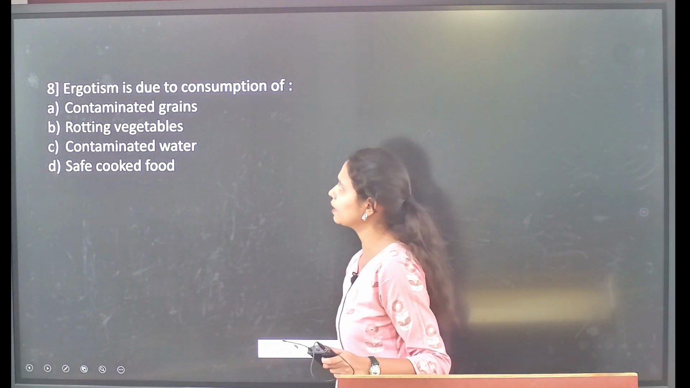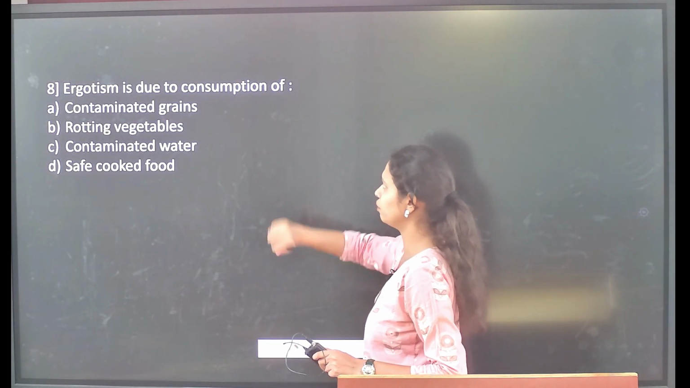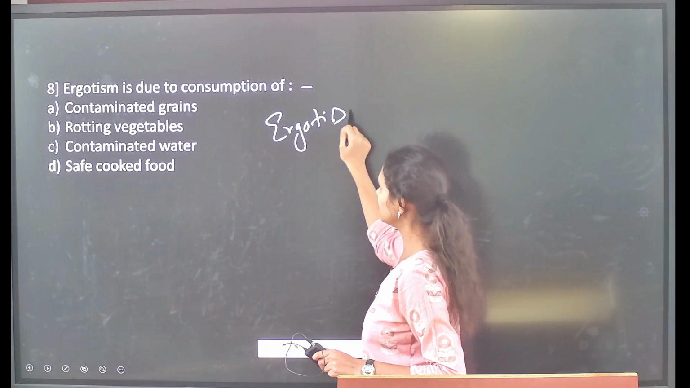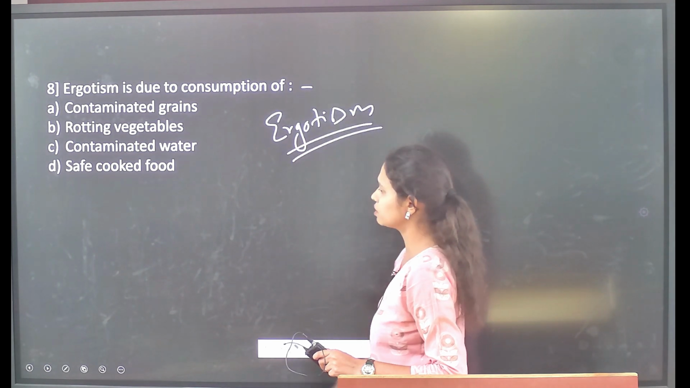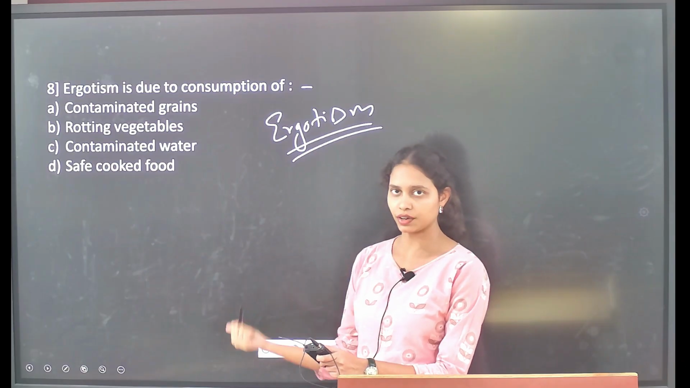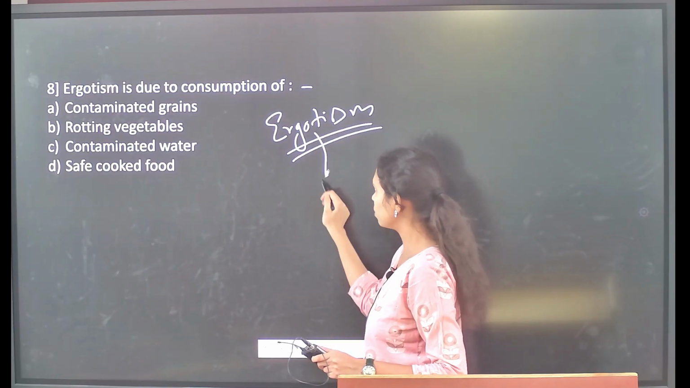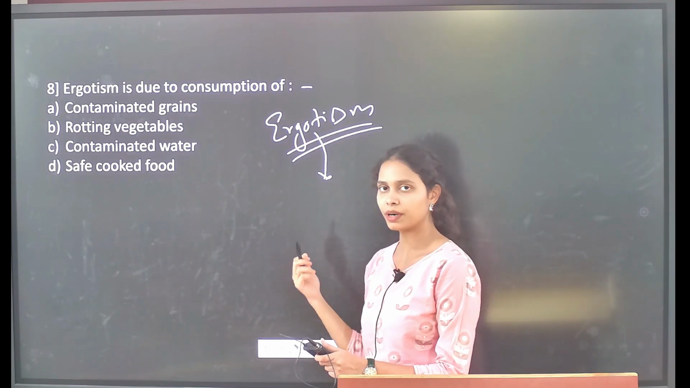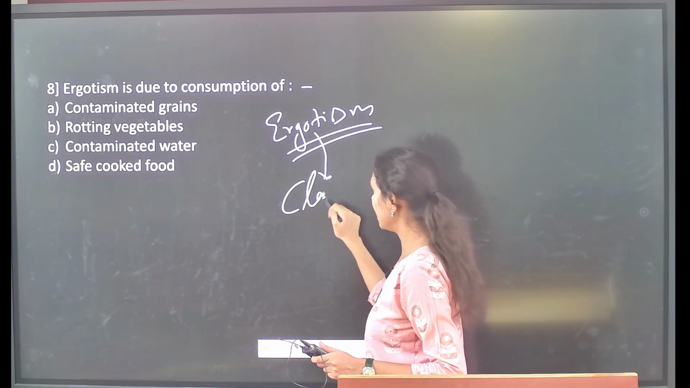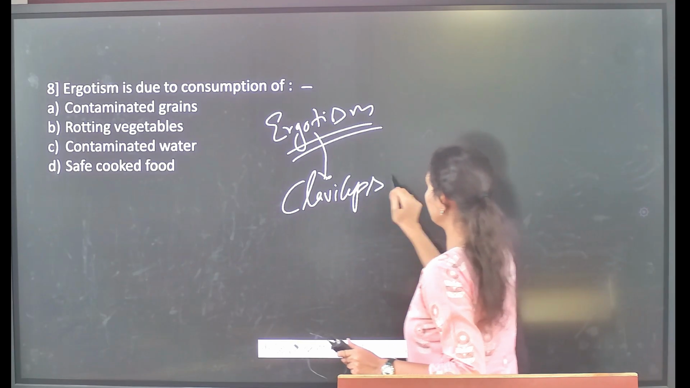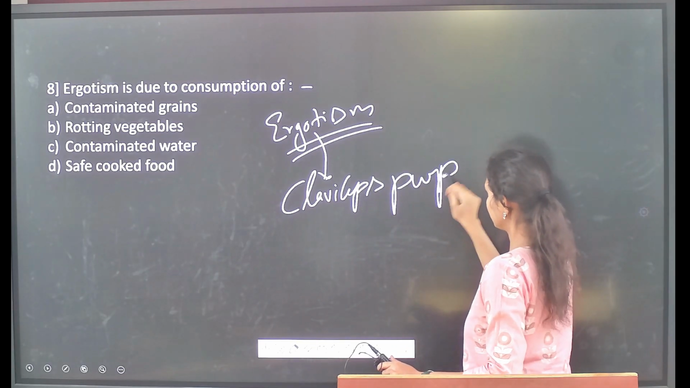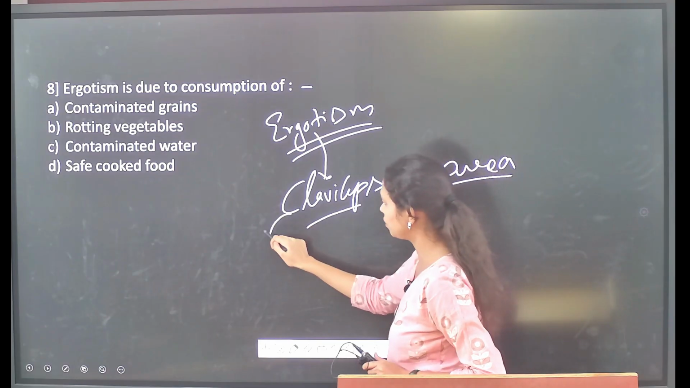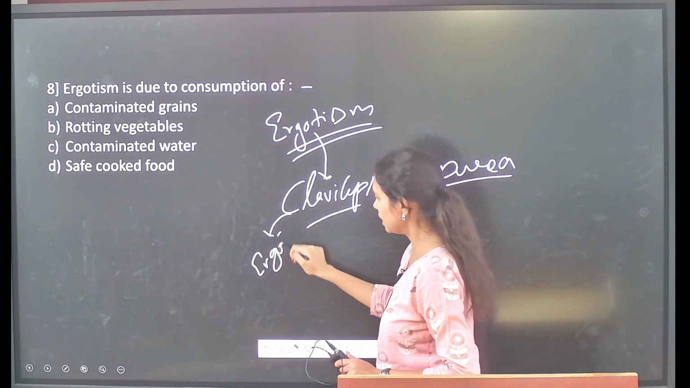Then followed by: ergotism is due to the consumption of which of the following? This ergotism is nothing but a fungal contamination of different grains. For example, there are different kinds of cereal grains, and these ergots are nothing but the secretions of a particular fungus called Claviceps purpurea. This Claviceps purpurea fungus is responsible for the production of the ergots.